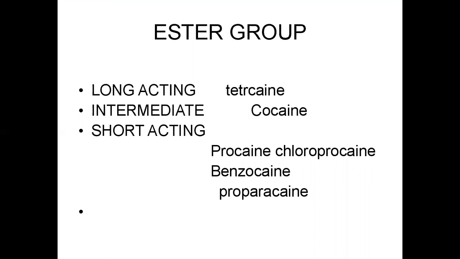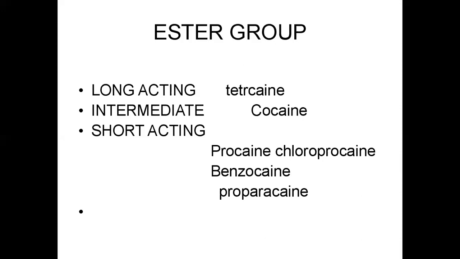And short acting: procaine. The duration of action is 20 to 60 minutes. Not used now. Vasodilatation. The toxicity of procaine is bradycardia.